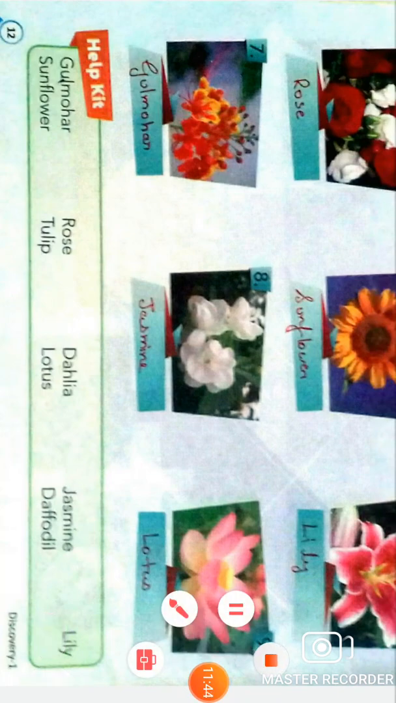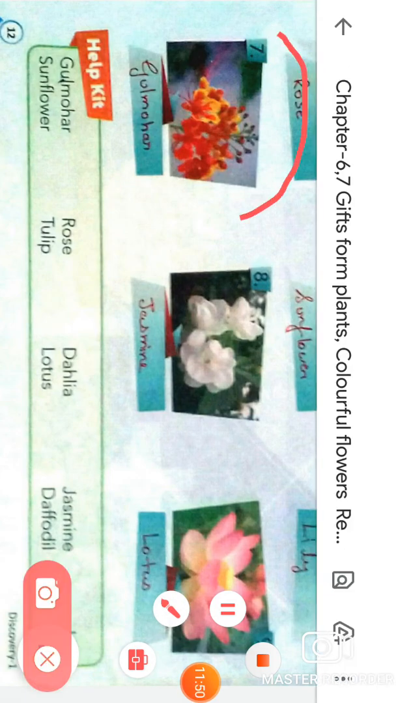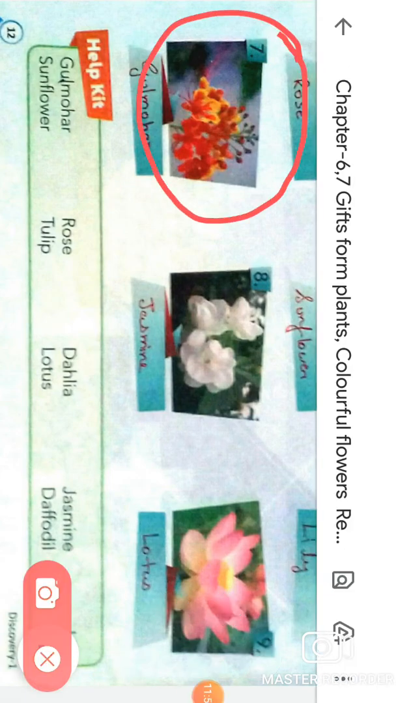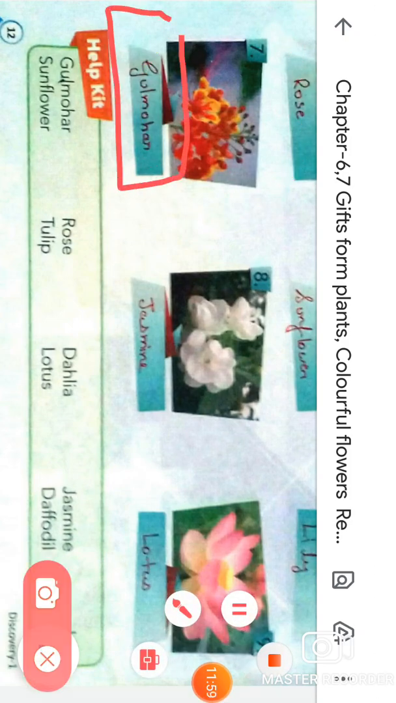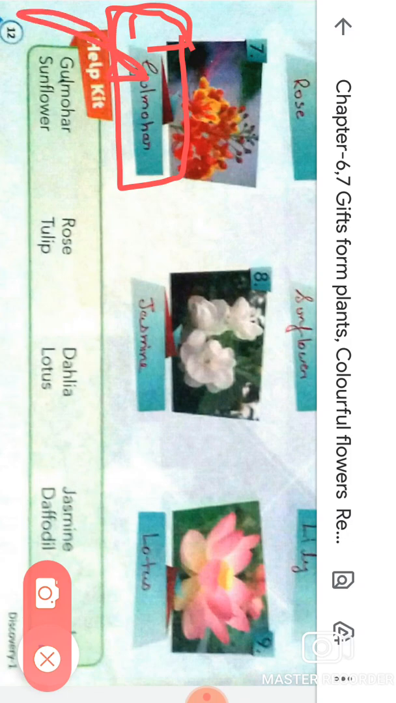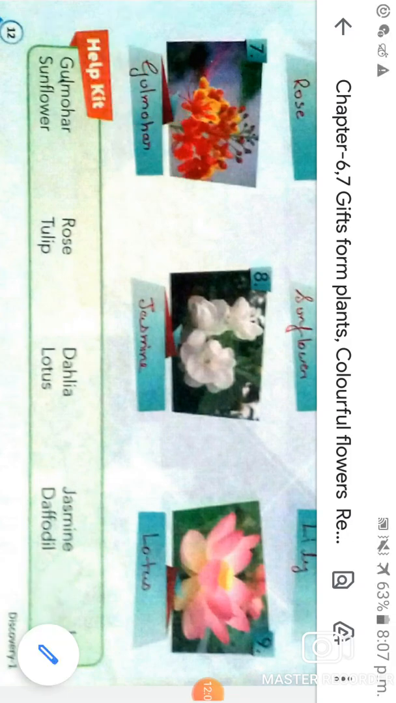Now move on to the next one, and the next flower is gulmohar. Look at the next picture. What is this? This is a gulmohar. You have to write the spelling of gulmohar in this given box. What is the spelling of gulmohar, students? The spelling of gulmohar is G-U-L-M-O-H-A-R, gulmohar. Is that clear?